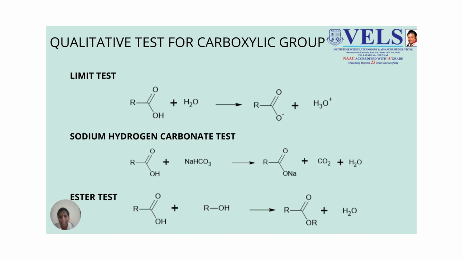The first test is the litmus test. Here we have to take a carboxylic acid and dissolve it in water. When the carboxylic acid is dissolved in water, it ionizes and leads to the formation of hydronium ion. This hydronium ion is very acidic. Then we dip the pH paper into this solution. The pH paper turns red, which indicates the presence of an acidic solution.